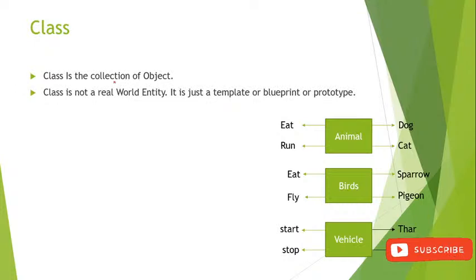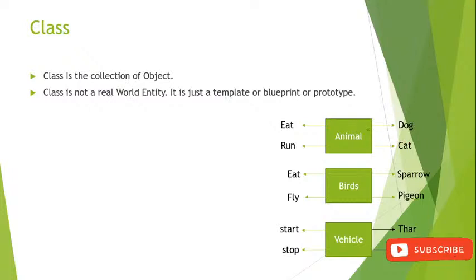After that, class is not a real world entity. It's just a template or blueprint or the prototype. Or we can say that class is a blueprint, class is a template, or class is only the prototype. In our example, animal is a prototype or blueprint or template here, and dog and cat are the real world entities. Animal is not a real world entity. We can say that animal is running, but this is not a perfect sentence. Dog is running, dog is eating. This is a perfect sentence.